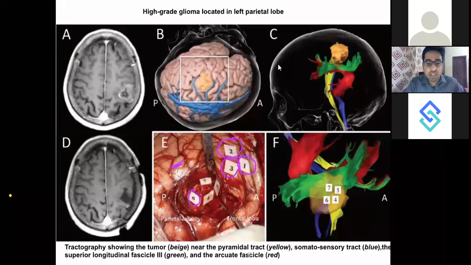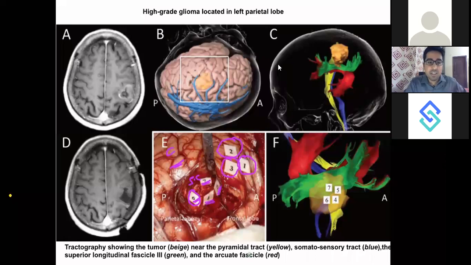So this is the cortex, and this is the subcortex, below the cortex. When you do subcortical stimulation, you will come across white matter tracts and fibers which will get stimulated. Again you will mark those areas and avoid them, and stop your surgery if you perceive that a lot of deficit will be created.